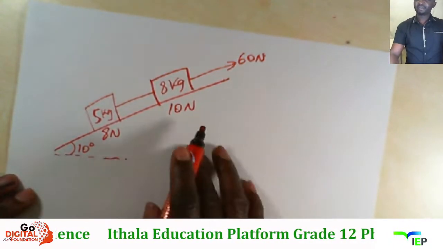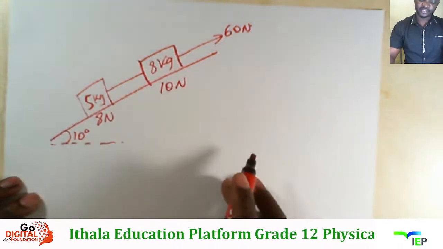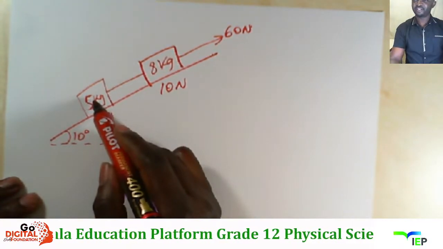Now kuthiwa calculate the acceleration of the system, noma acceleration of the 5 kg block.